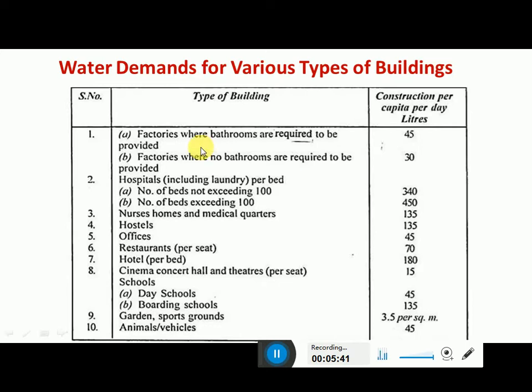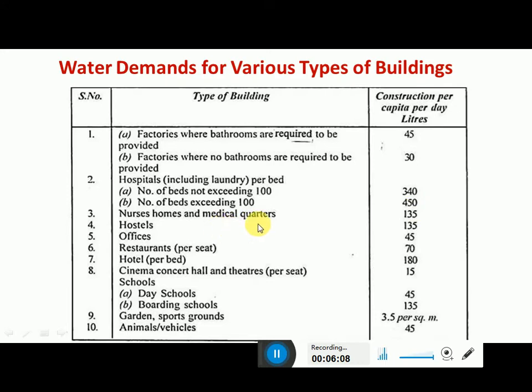Okay, here the factories where bathrooms are required to be provided, the water demand is up to 45 LPCD. So factories where no bathrooms are required to be provided, then it is 30 LPCD. For hospitals, the number of beds not exceeding 100, then it is 340 LPCD. Okay, if the number of beds exceeds 100, then it is 450 LPCD.